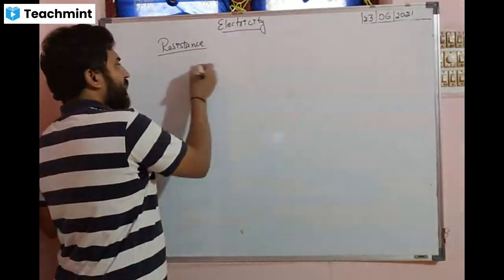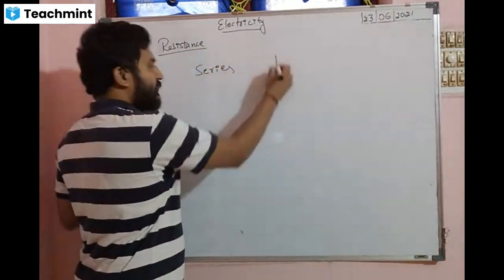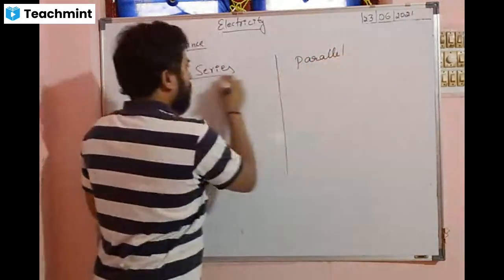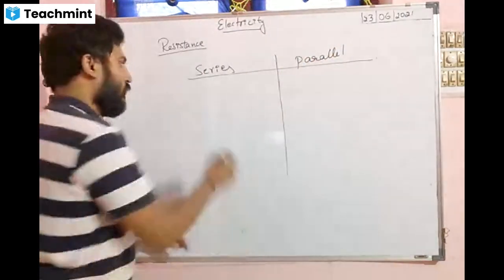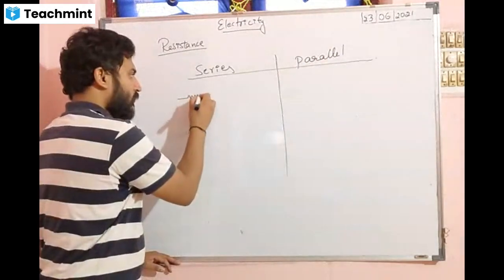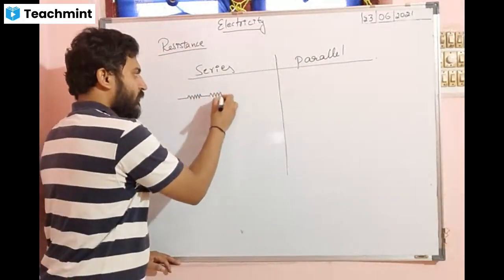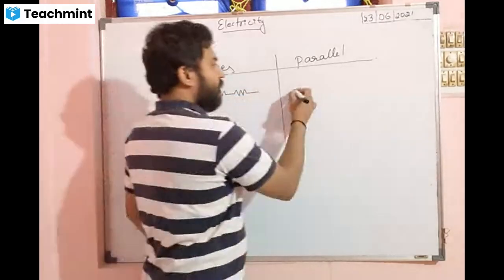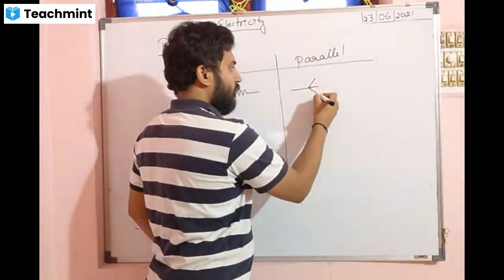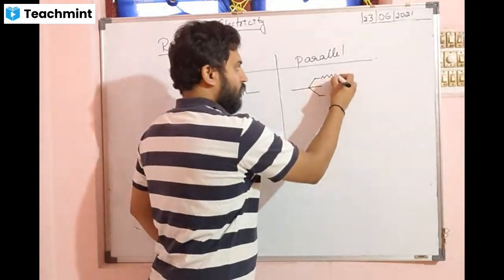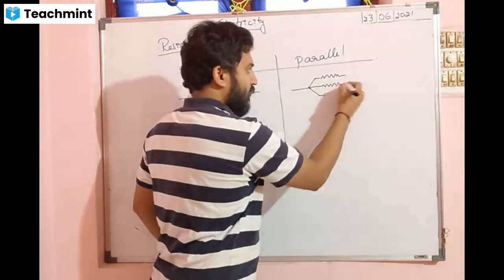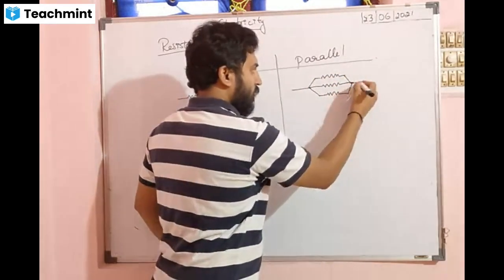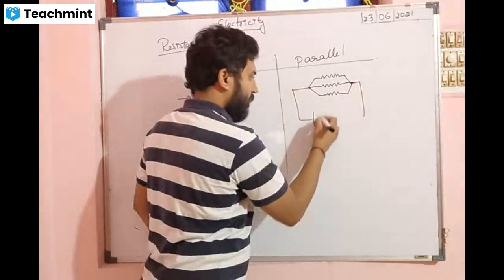So resistors in series, and resistance when they are connected in parallel. First just observe carefully. Resistor 1, resistor 2, resistor 3. Let me complete the circuit.